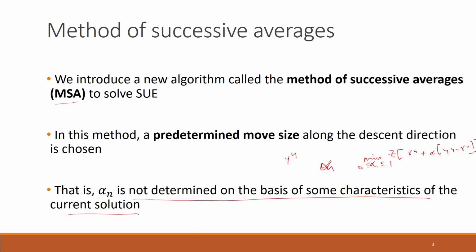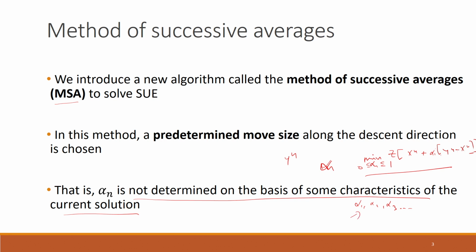In the method of successive averages, we will not be solving this optimization formulation to determine alpha n. Rather, alpha n will be given to you before you start the problem. For example, alpha 1, alpha 2, alpha 3 and so on, for every nth iteration, what alpha to choose will already be given.